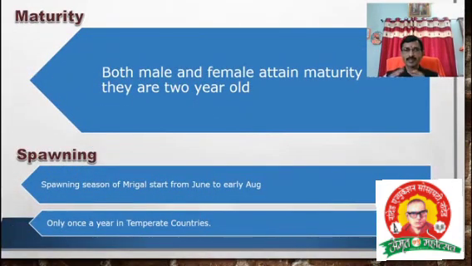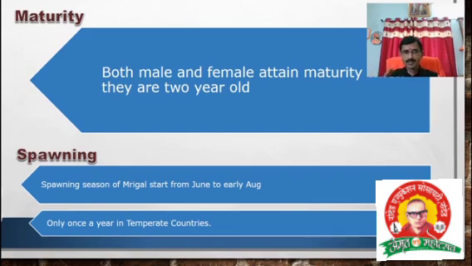Then the next aspect of our biology is maturity. Both male and female Cirrhinus mrigala attain maturity at the end of 2 years. This is an important point, right? Then the next aspect is spawning. Spawning is nothing but breeding. Breeding and spawning mean the same thing. Don't confuse them.